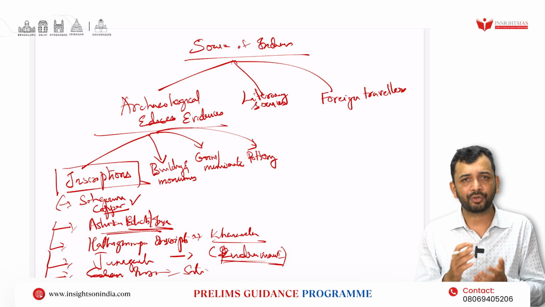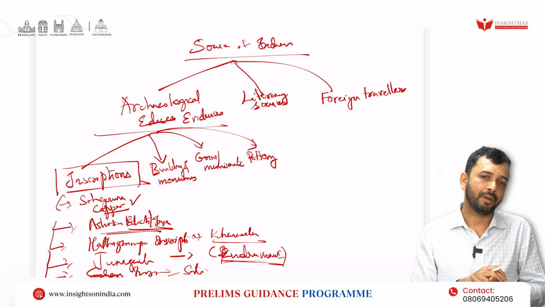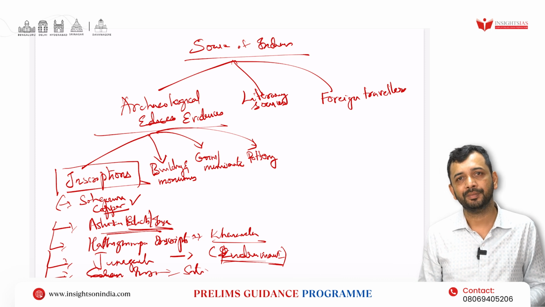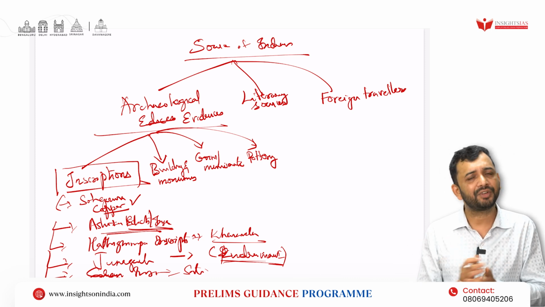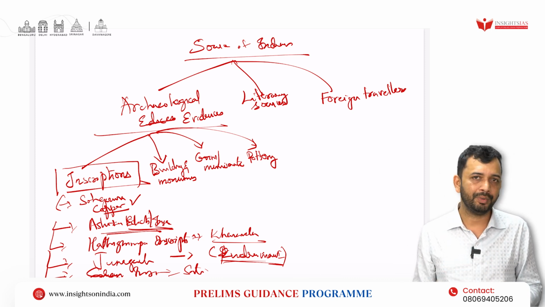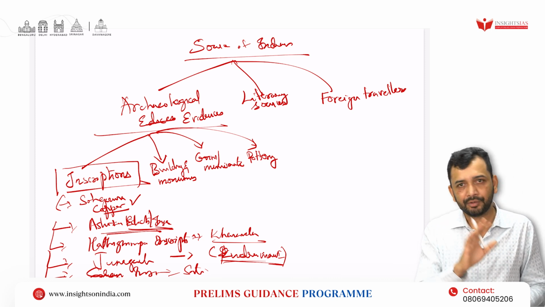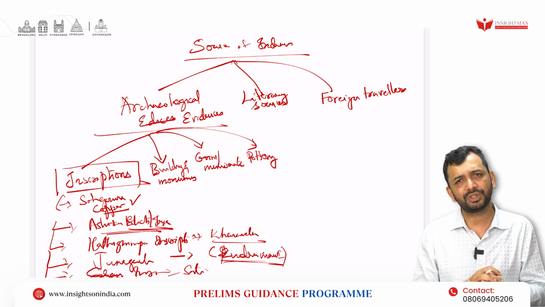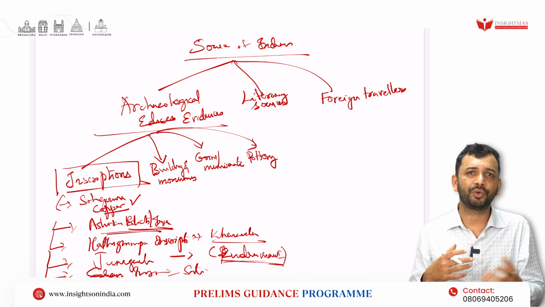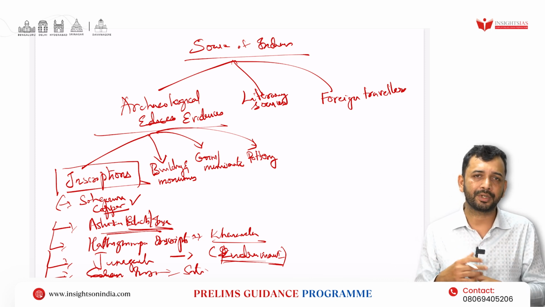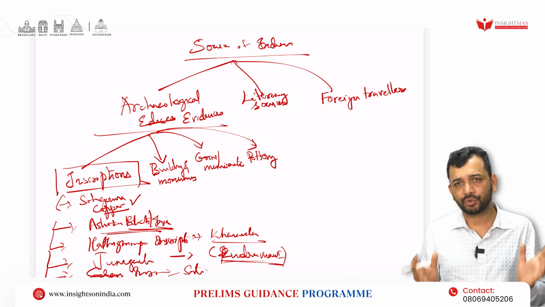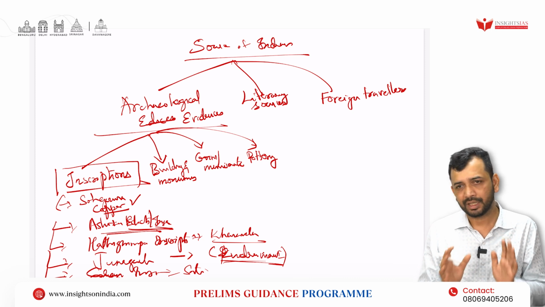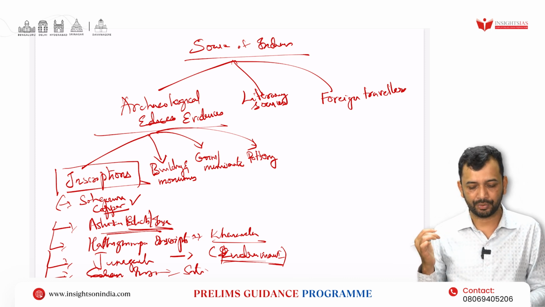Then you can also talk about the Mandasor inscription, which talks about the guild system or the Huns invasion. These kinds of extra information you will get, and you will be in a position to know about it, right? So like that you cover what script is used and what the major content is. Sometimes technology-wise also, let's say the Mehrauli pillar inscription talks about Chandragupta, which can show what iron technology we had. Like that, if it has some significance, then know about that inscription. So that is with respect to inscriptions.